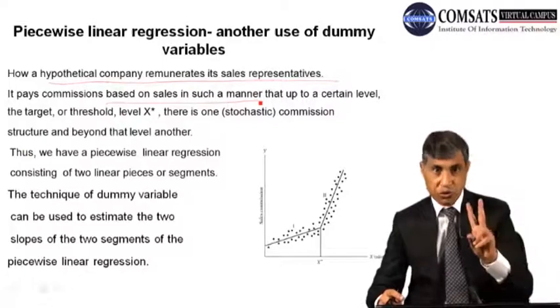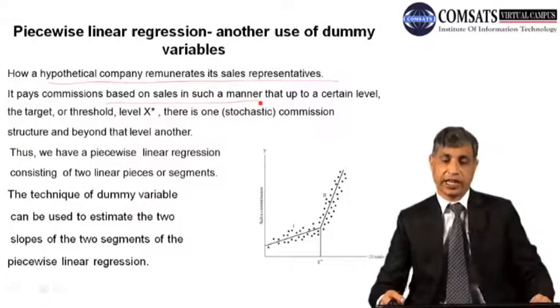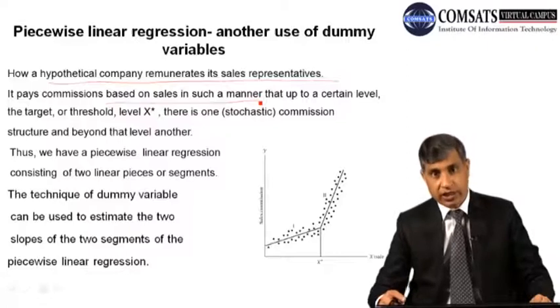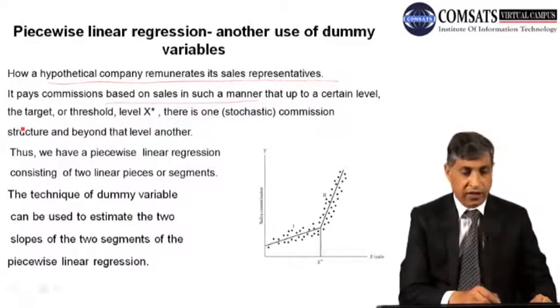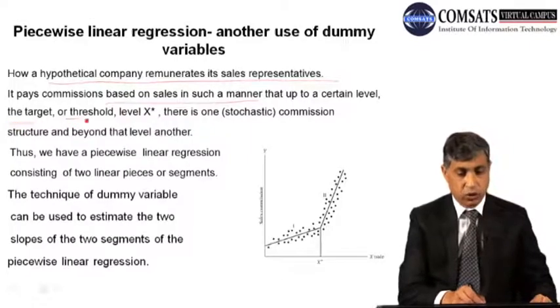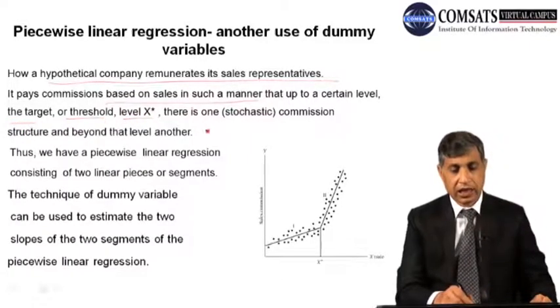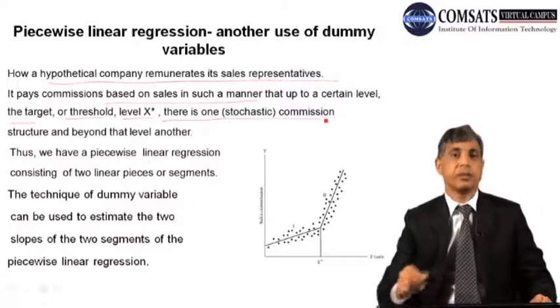Now these give you two formulas, that up to a certain level, the target or the threshold level, that is xi, there is one commission.